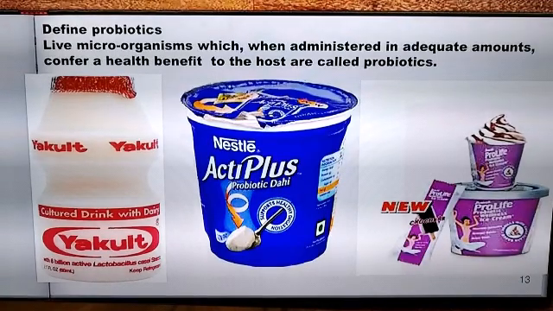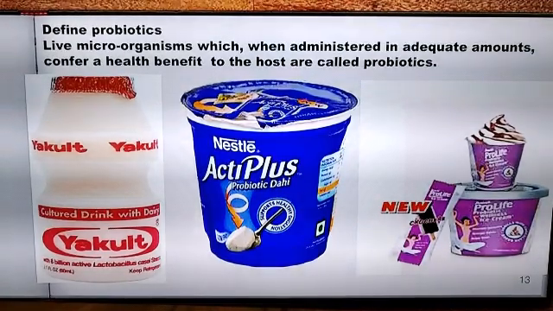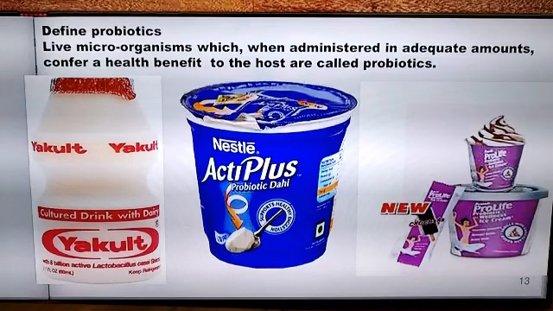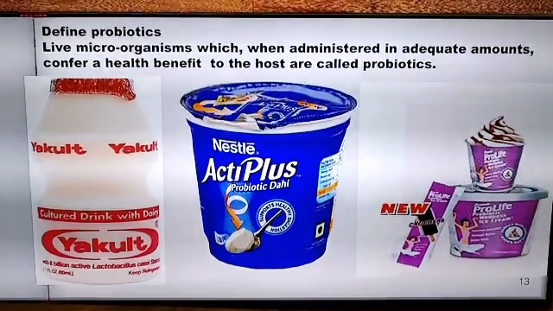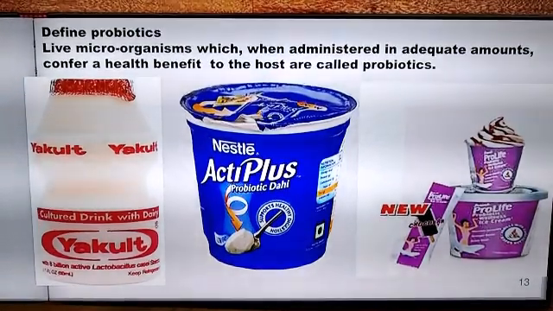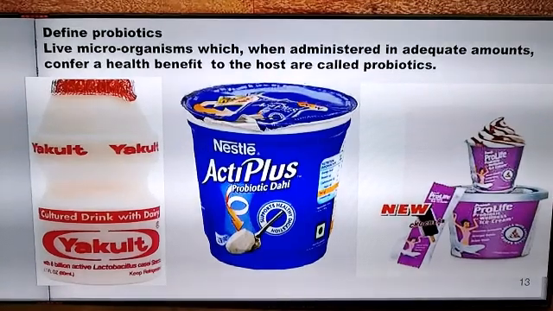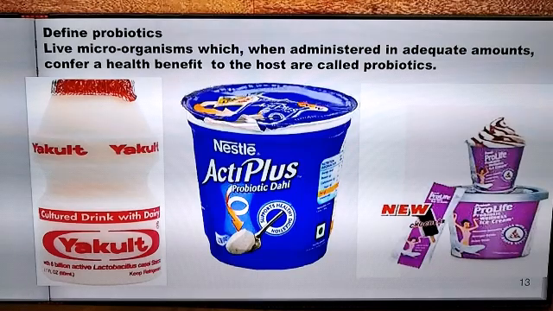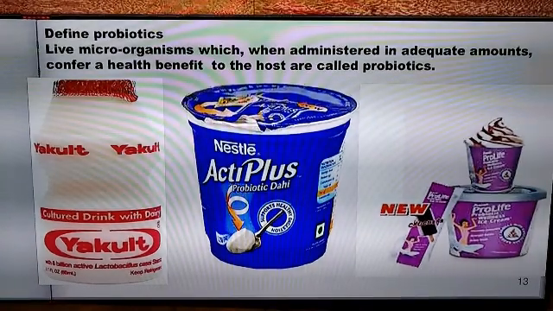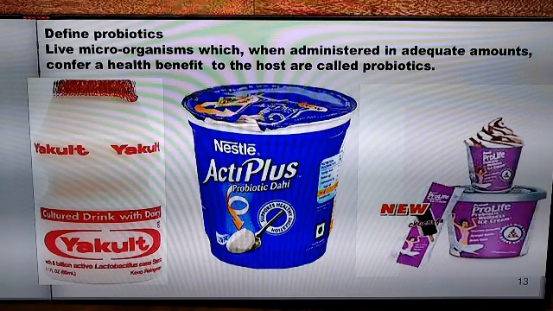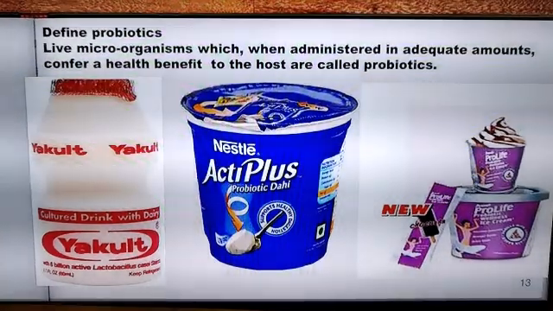So let us define the probiotics. Probiotics are the live microorganisms like the lactobacillus, the Streptococcus thermophilus or the Bifidobacterium species, and these microorganisms when taken or administered in adequate amounts provide us with health benefits. So who's the host? We are the host.